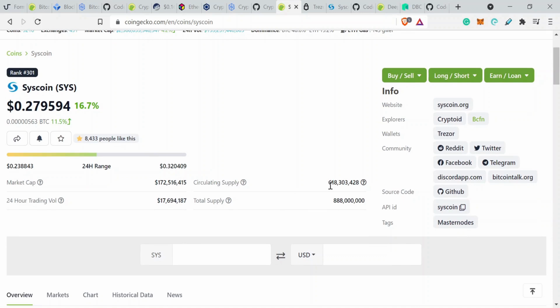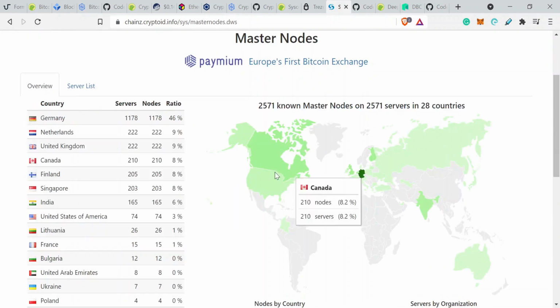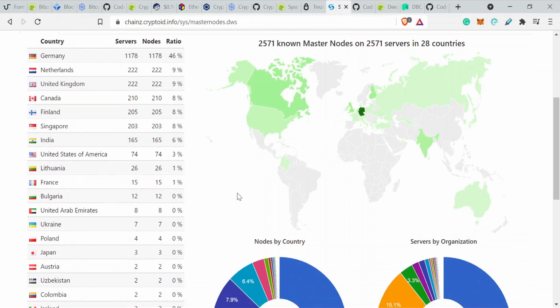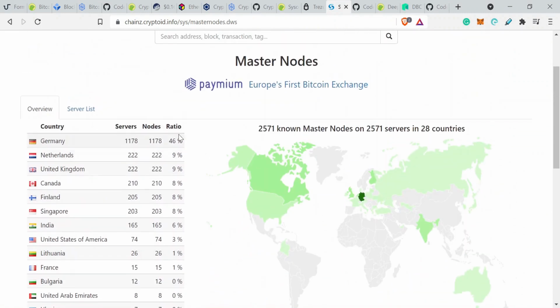The circulating supply is currently, well actually let's use this. So let's use 888,000, and I'm just going to use a calculator app to work this out. We know that there are 2,571 servers, and we can even find out the location of them. Each server will have 100,000 Syscoins on each master node.